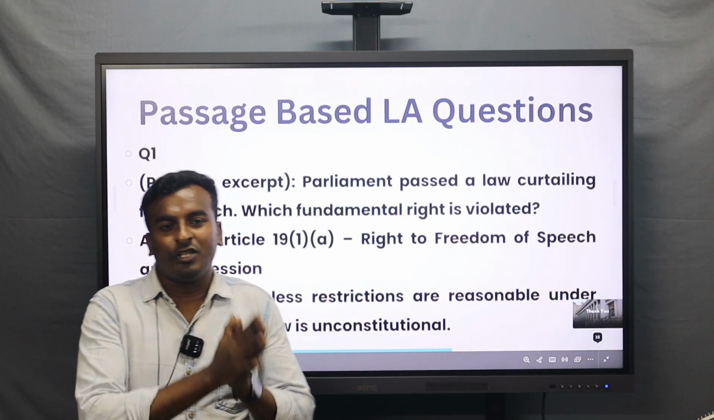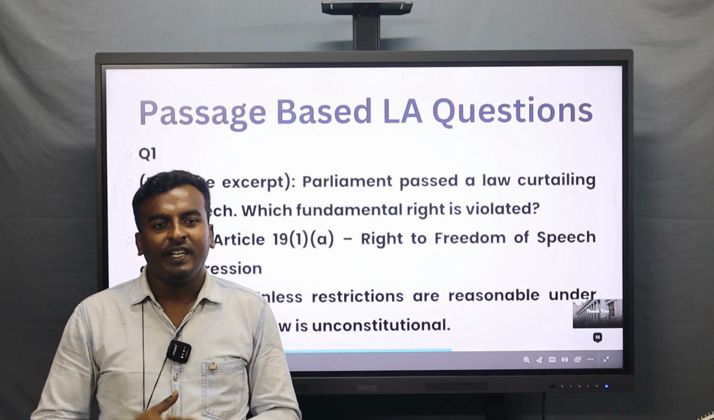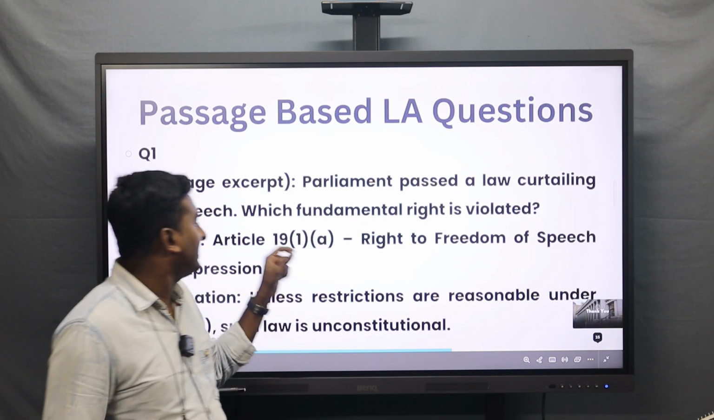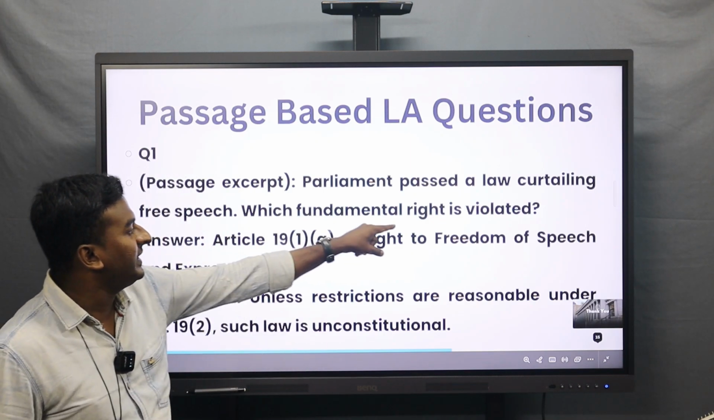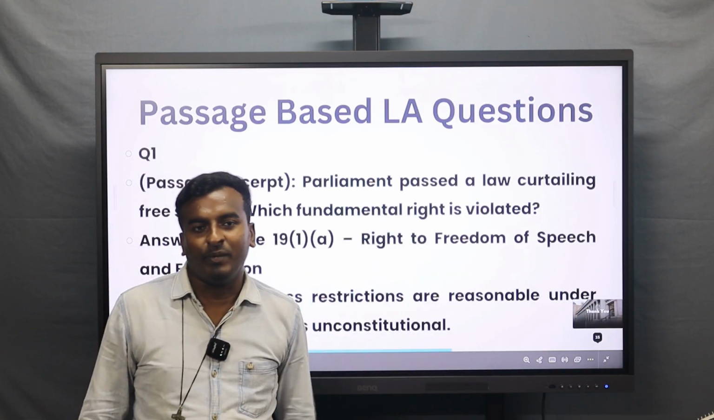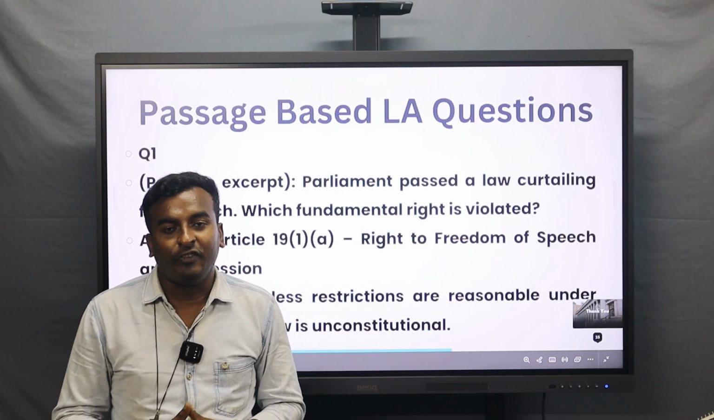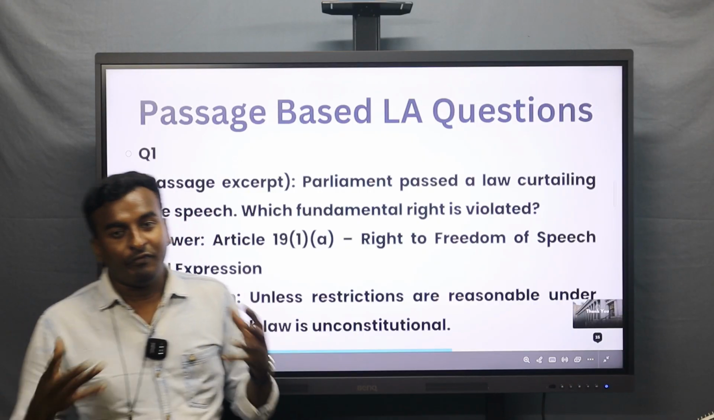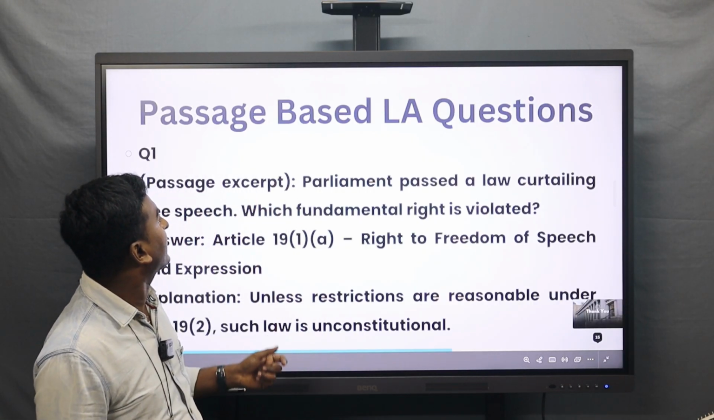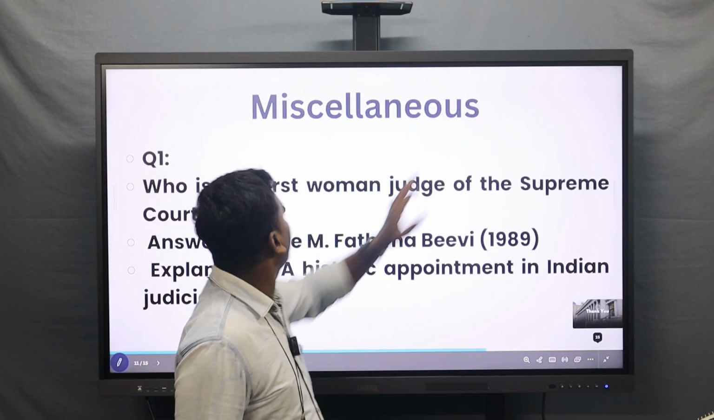The Indian Constitution clearly states that we are given the right to speech. If it is curtailed, it is against the Constitution and against the law. Article 19(1)(a) is violated here because it tells about the right to speech, and we have the freedom to speak anywhere. So let's move on to the next section. Next we'll go on to miscellaneous.